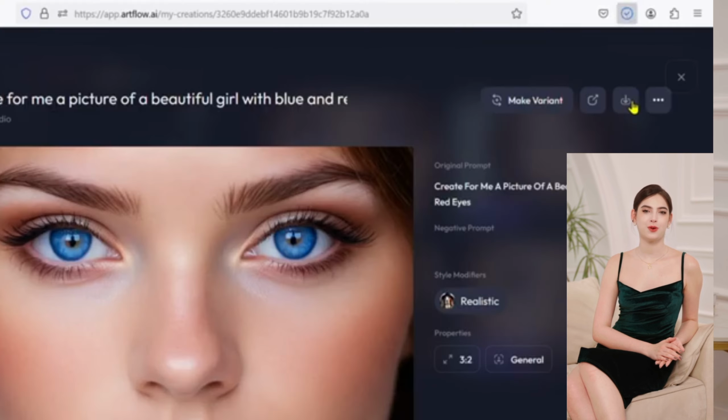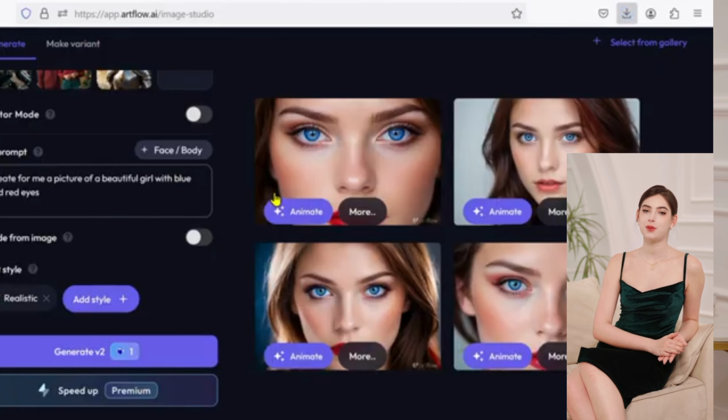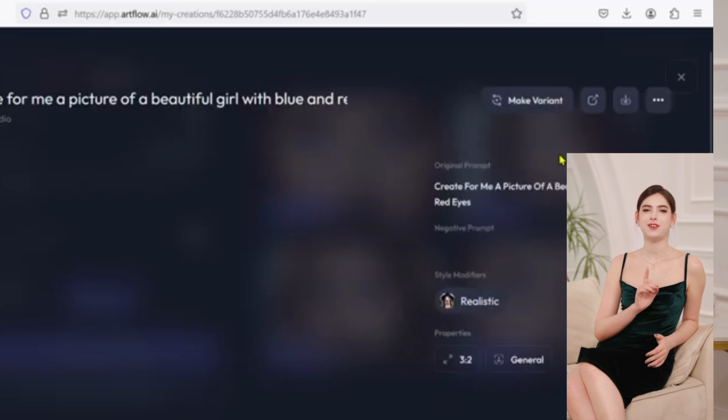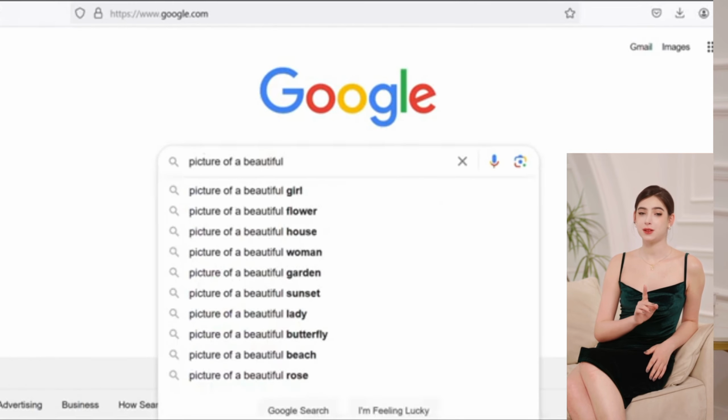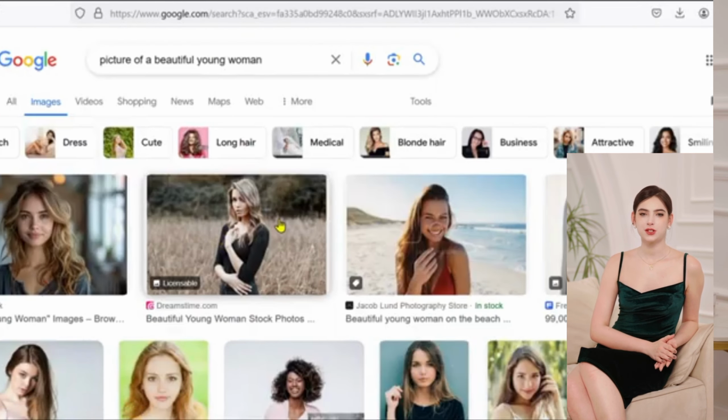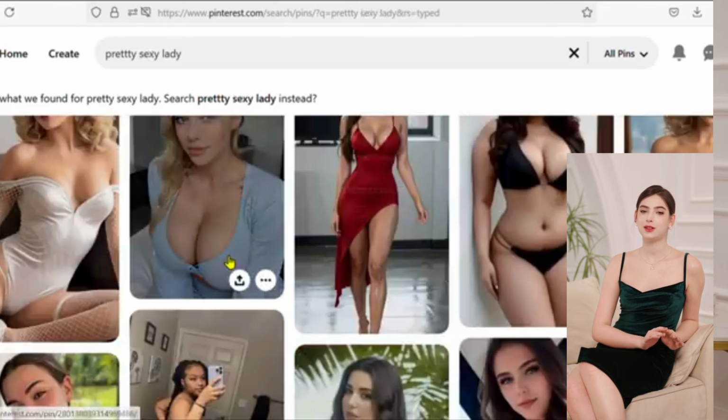Now that we've made the face, you may ask how we will make other pictures with the same face. Please don't worry, just follow the explanation first. We will use 2 simple methods. The first is that we will go either to Google and look for a picture of a beautiful young woman and download it, or we will go to Pinterest, search for pictures of an attractive young woman, and download the ones you liked.